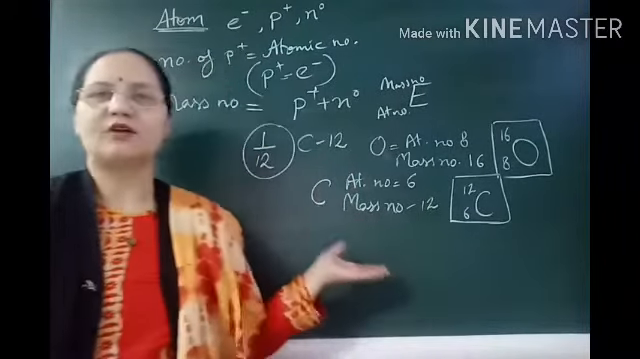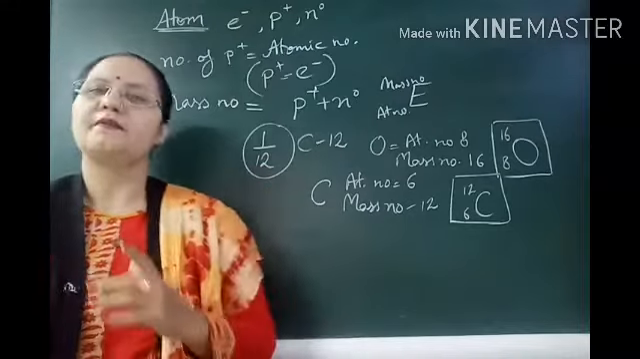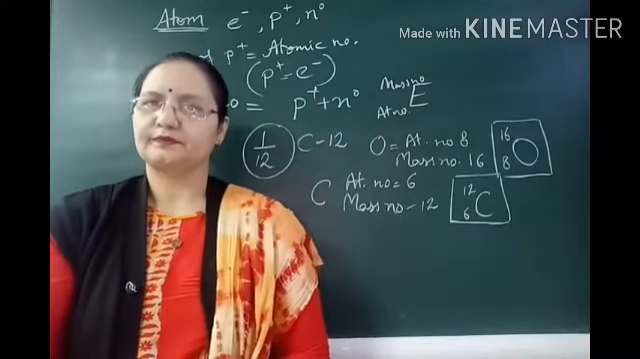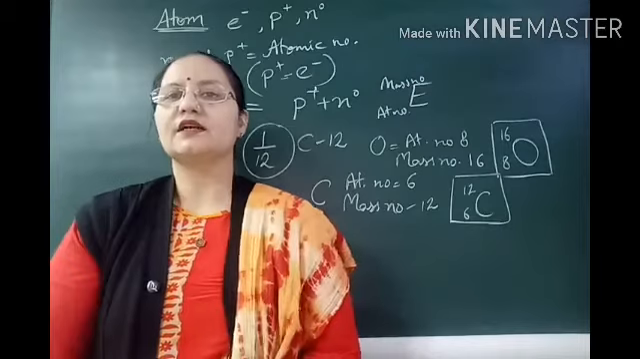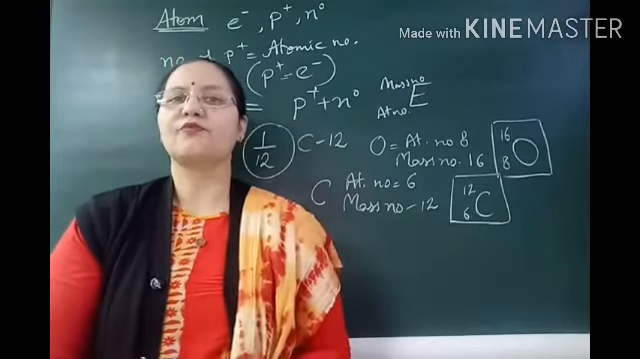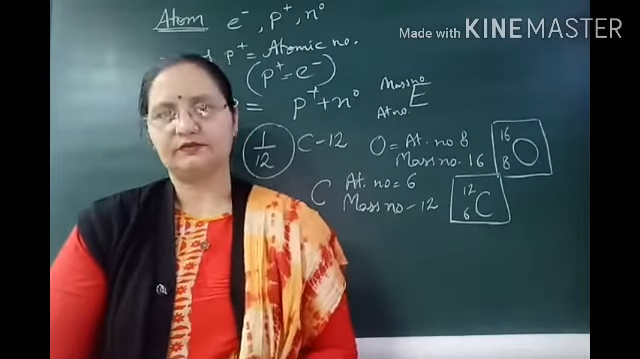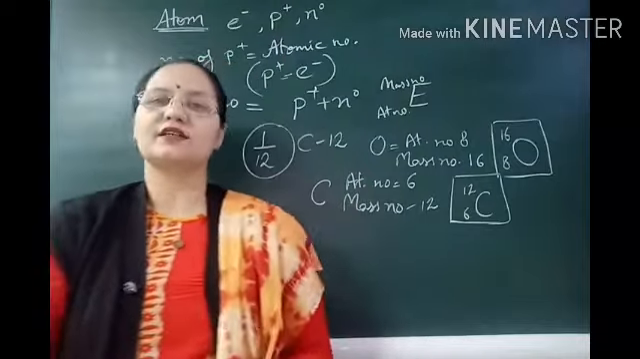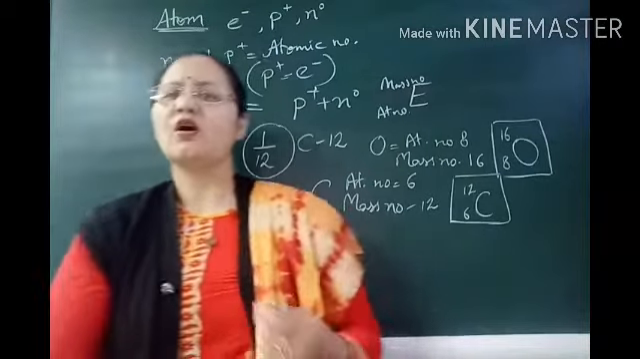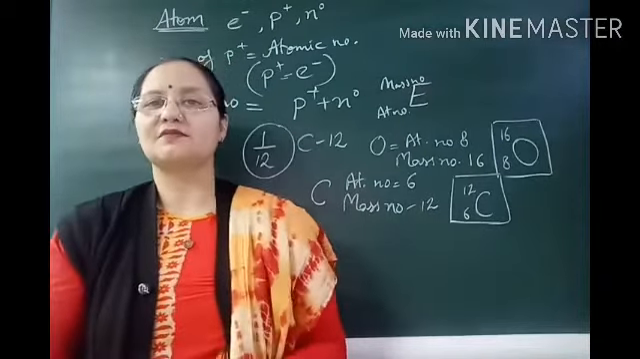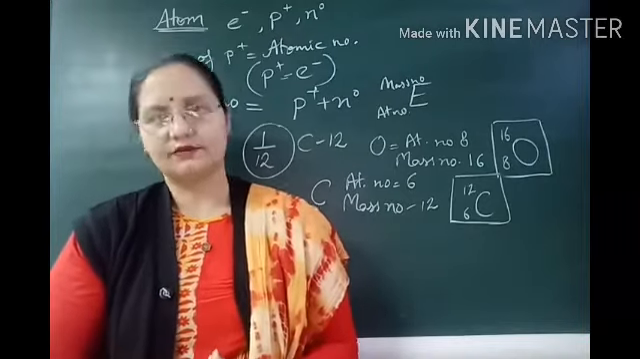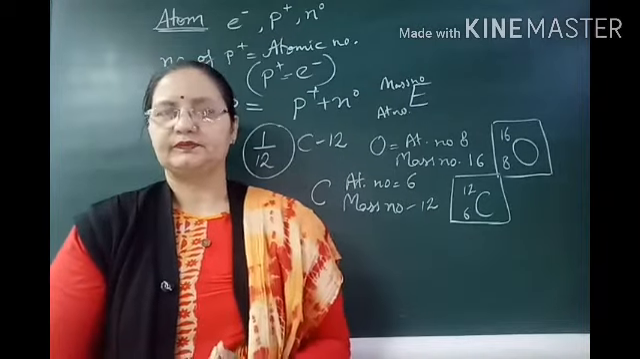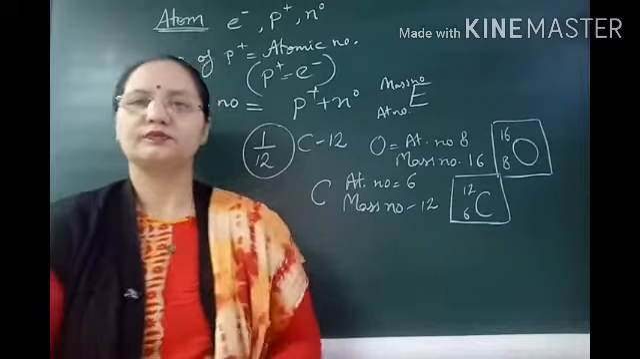So this is all about the atomic number and mass number. We can calculate the atomic mass if the numbers of protons and neutrons are given. And we can also calculate the number of electrons, protons or neutrons if the mass number or atomic number is given to us. Note it down.